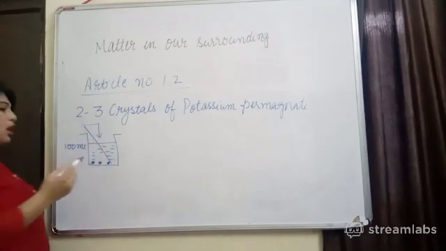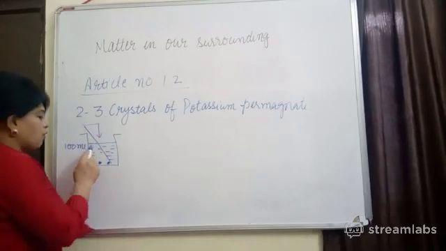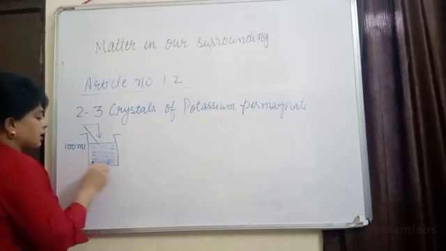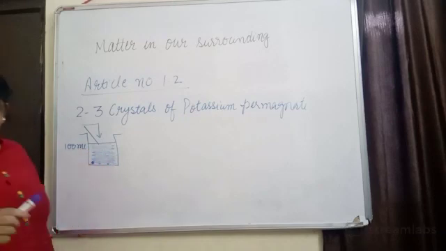What you will observe is that after some time the whole water will become purple in color. So you will get a dark purple color solution.